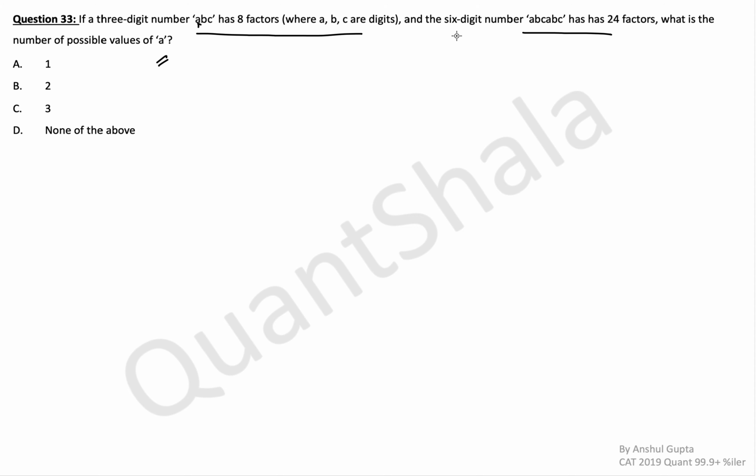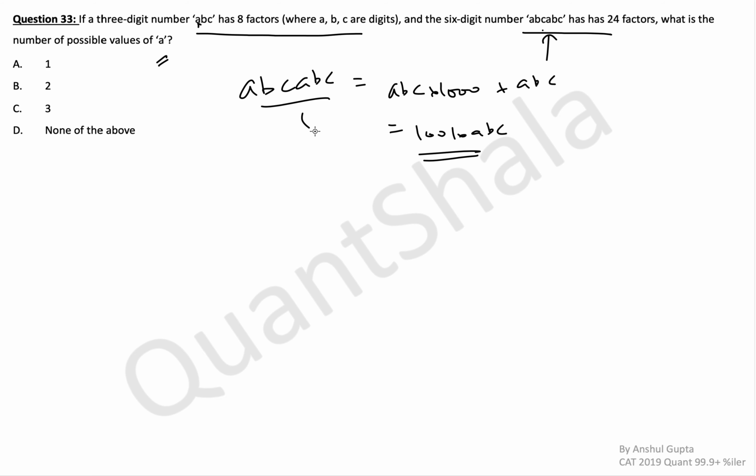So first thing that comes to my mind is ABCABC can be represented in terms of ABC. How? ABCABC is nothing but ABC multiplied by 1000 plus ABC, which becomes 1001 into ABC. Okay, this is what the other number is. Now 1001 can also be written as 7 multiplied by 11 multiplied by 13. So this is one single number, ABCABC. So this is your final number, which has 24 factors.